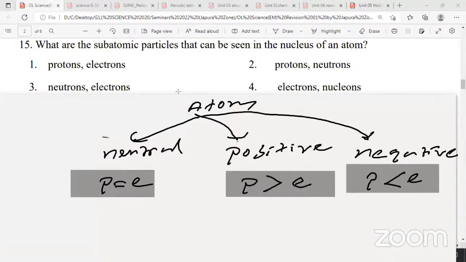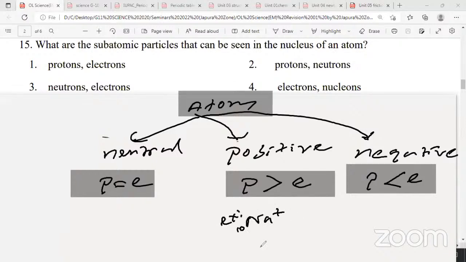So an atom is basically electrically neutral. Actually an atom becomes positive or negative due to the change in the electron number. Protons do not undergo any change. Proton number is a unique property of any given element. So for example, if you take the sodium ion, what is the atomic number? 10.